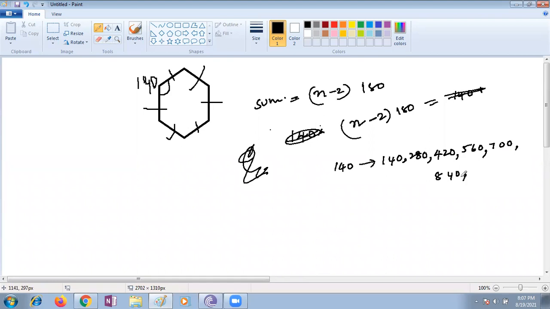Then check whether any multiples of 180 are happening, children. Here you just observe. Any multiples of 180 in this 840? Then the next number is 980, ma'am.